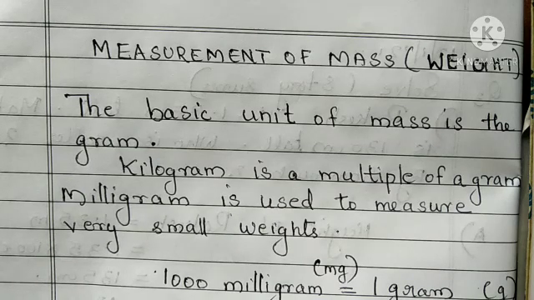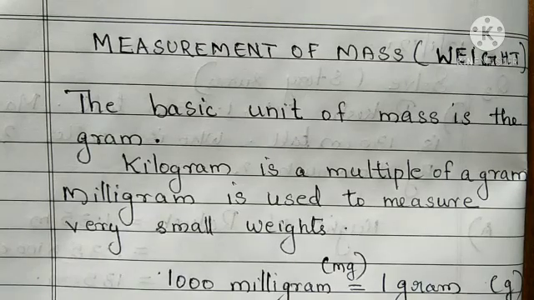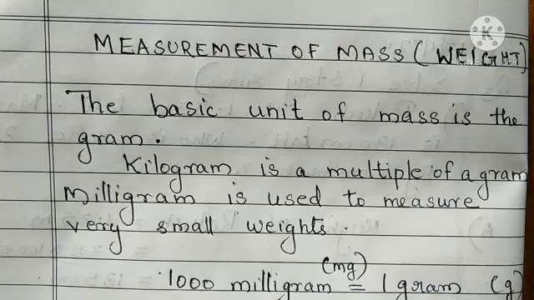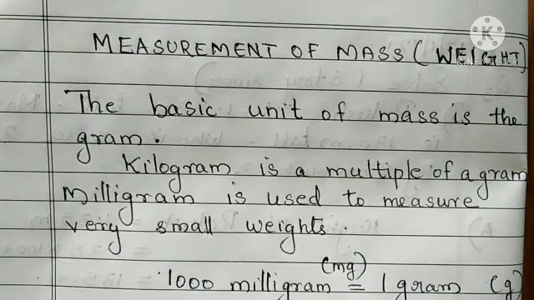Kilogram is a multiple of a gram. That means 1000 gram will make 1 kilogram. 1 kilogram is 1000 gram. Milligram is used to measure very small weights. Okay, milligram.